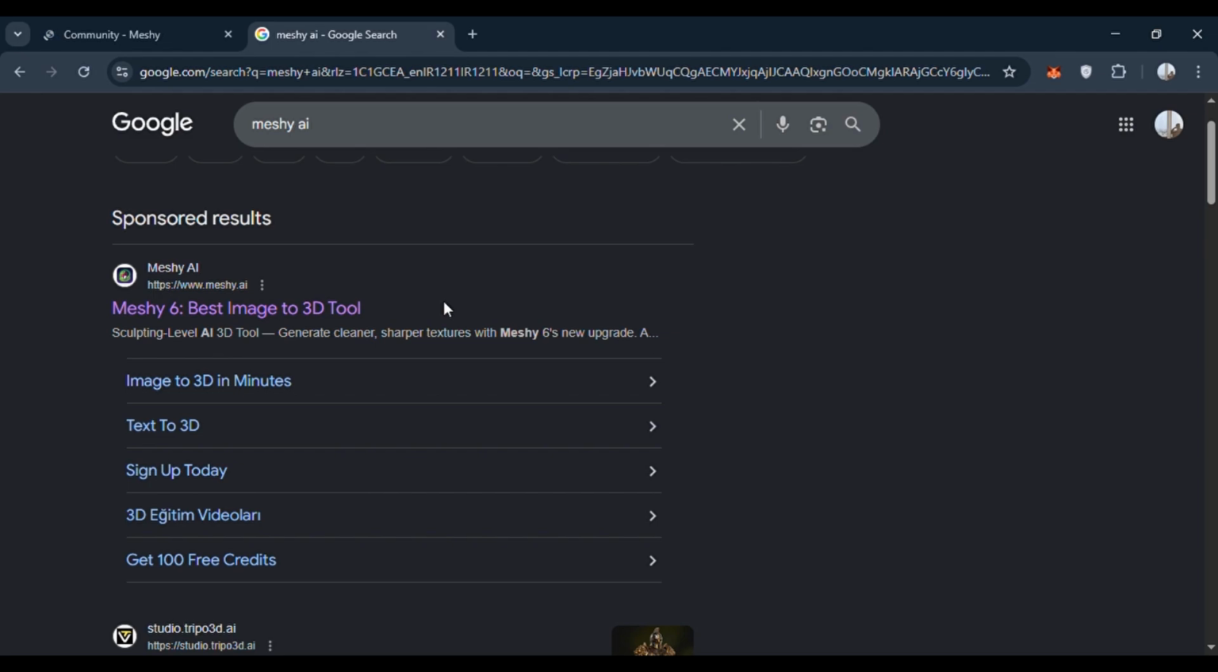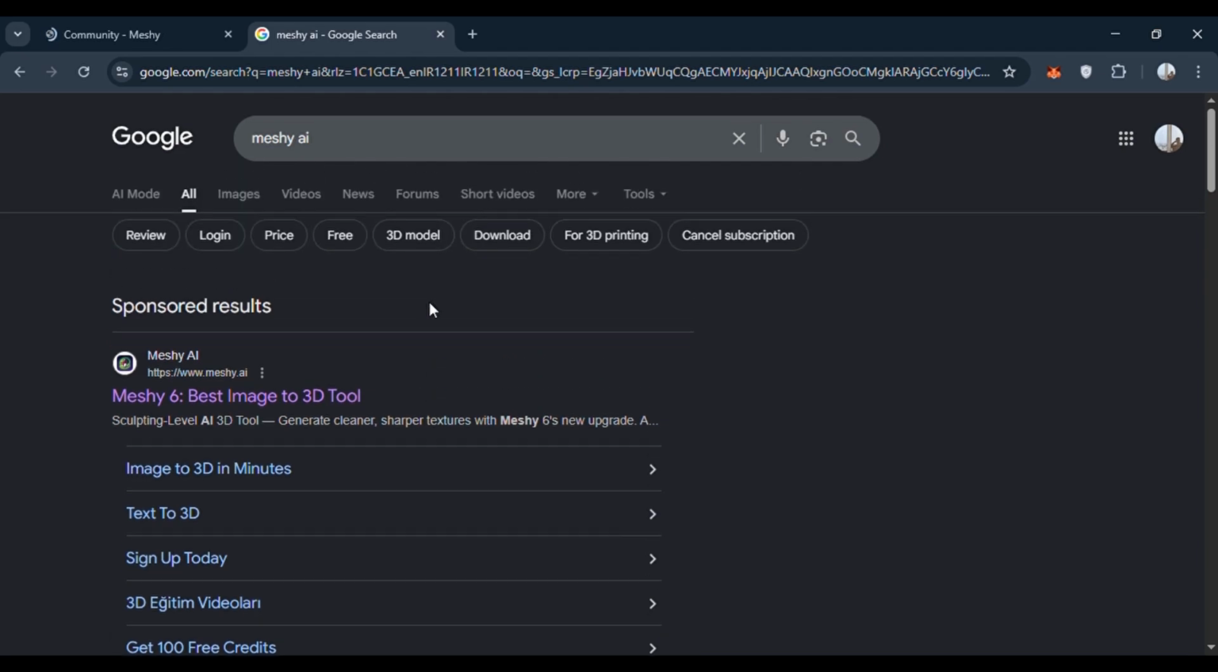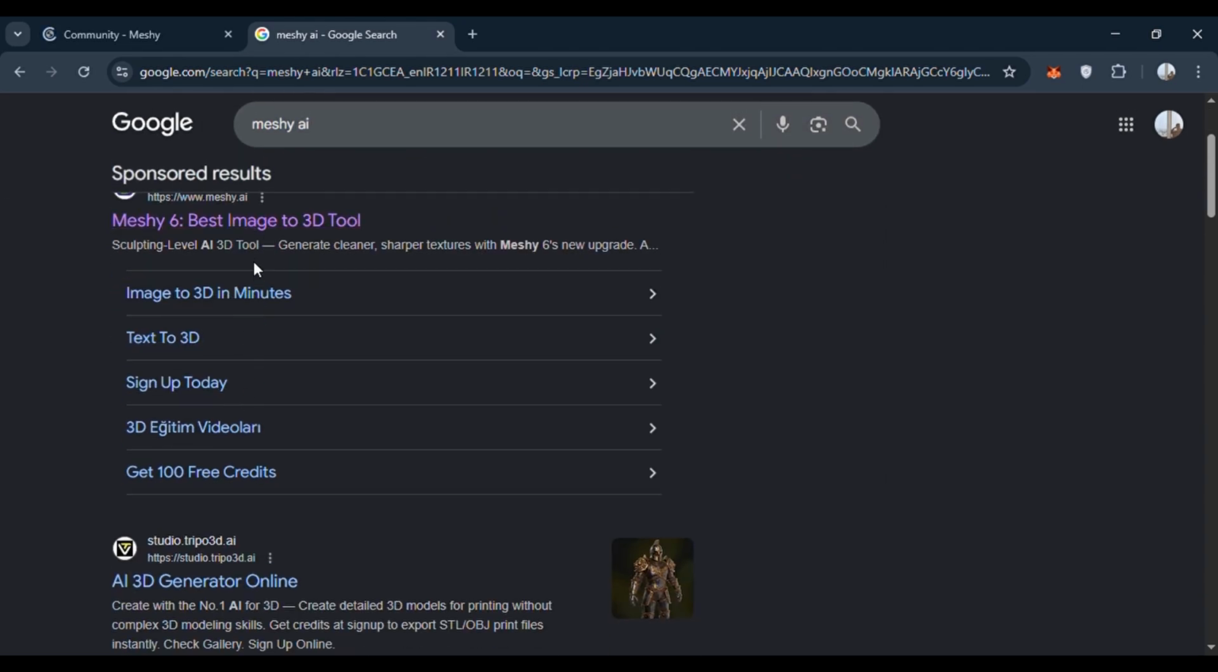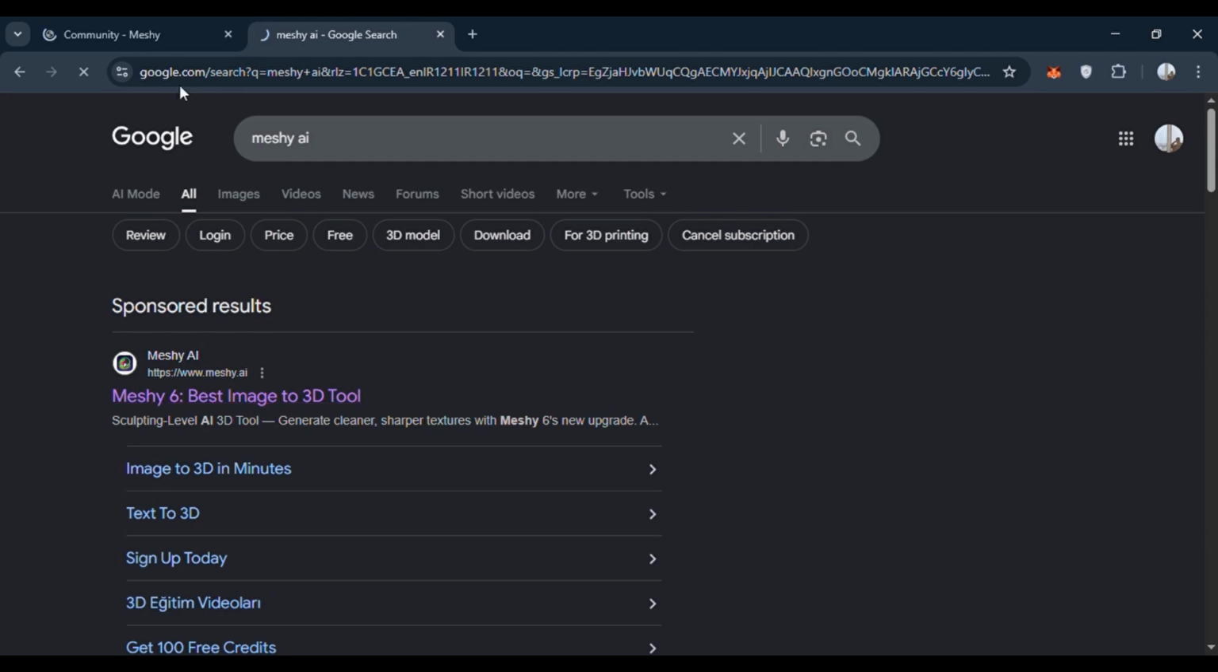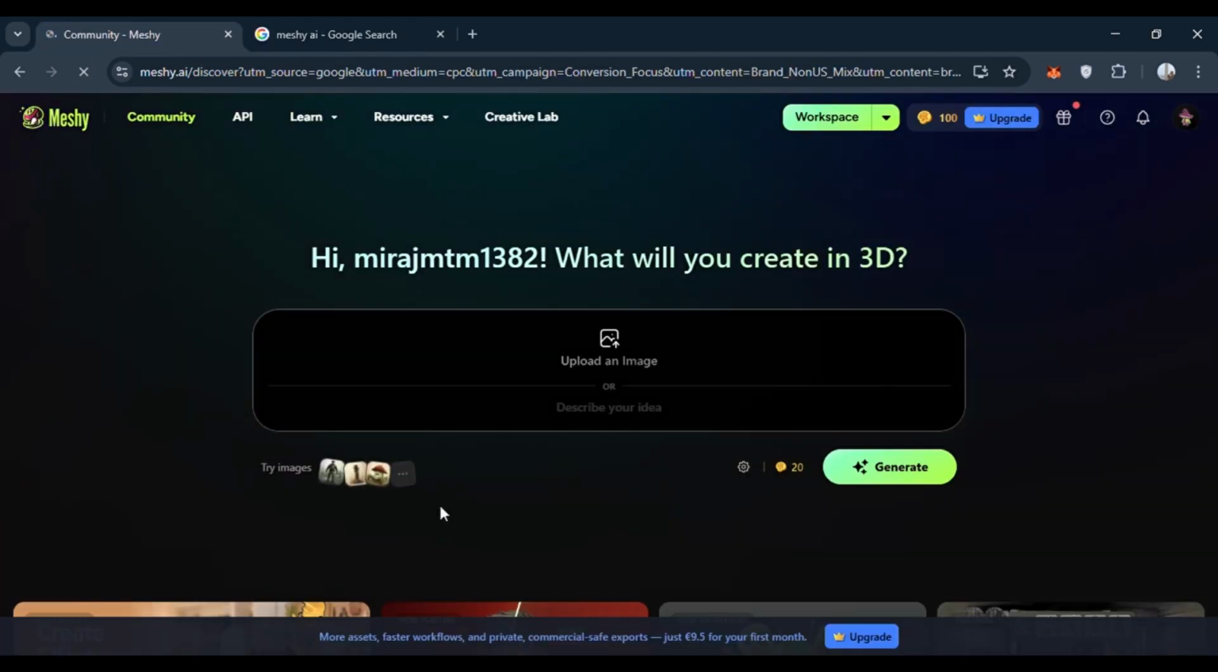Today we want to talk about how to design a 3D printable file using AI. First of all, I want to introduce Meshy AI, a great, complete and suitable AI for this work. After we search for Meshy AI, the first site in the results, we click on it, and then we face this colorful site.